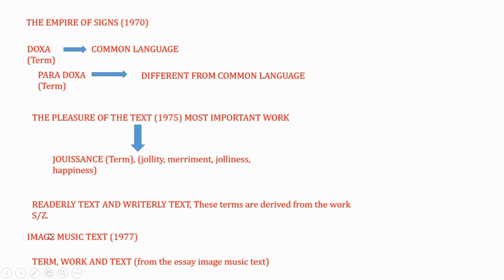It was asked which one work has not been written by Edward Said, and Image Music Text was given over there. Those candidates who had gone through Roland Barthes's works would definitely have selected this work, Image Music Text. So this is a very, very significant writer as per the UGC NET examination.